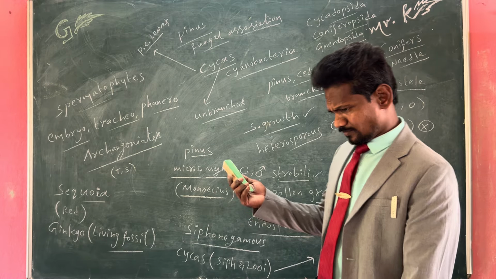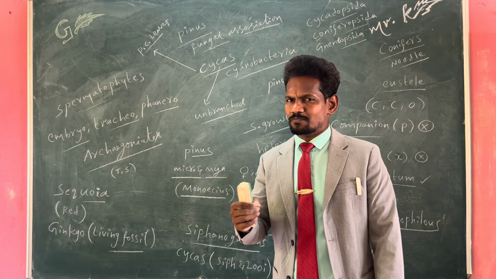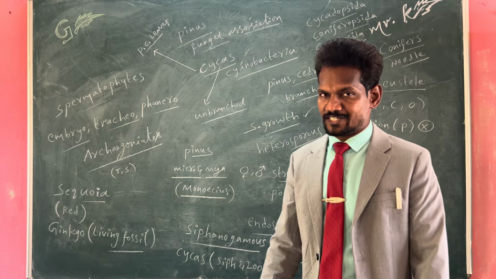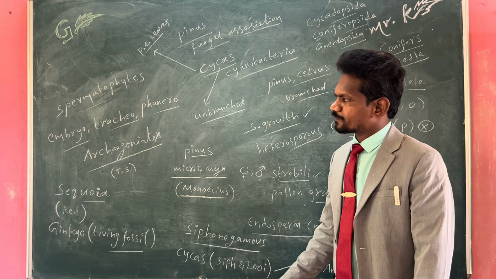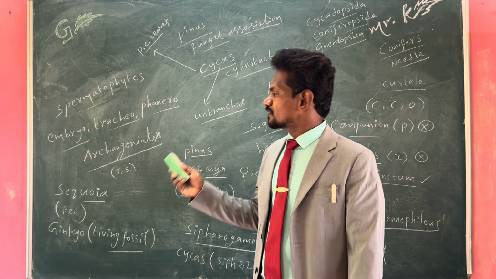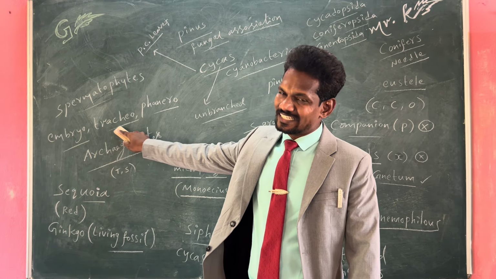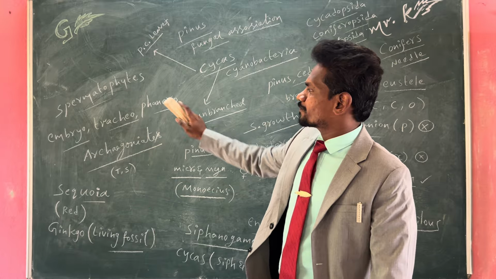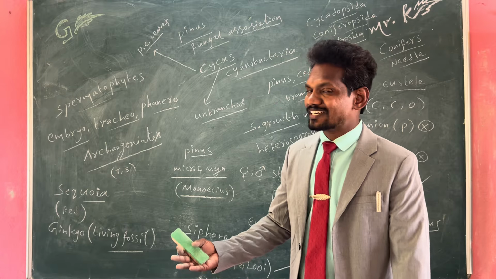Then, pteridophytes are the first vascular land plants. They are also called tracheophytes. Gymnosperms also have embryogenesis, and they have xylem and phloem in their stem, and they can bloom, in the sense flowering plants.